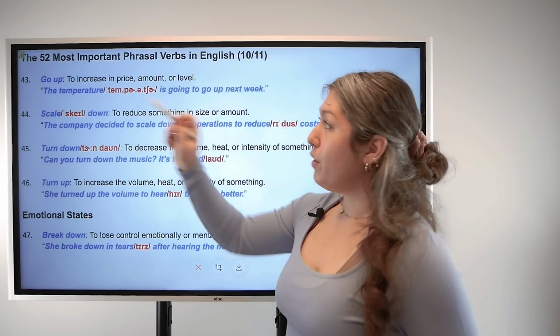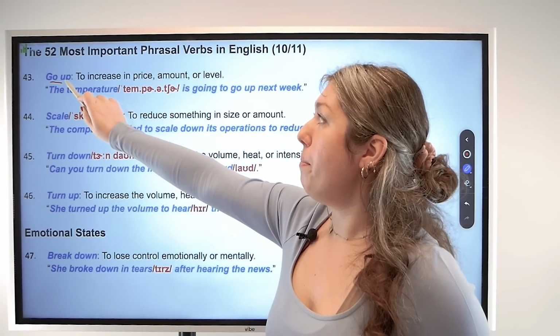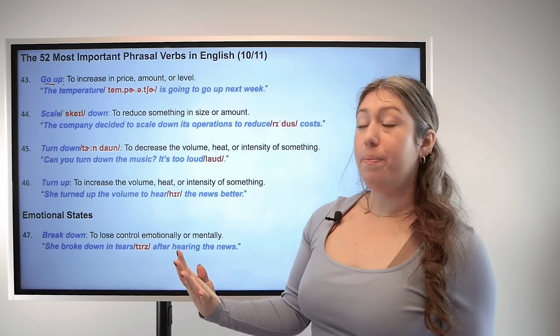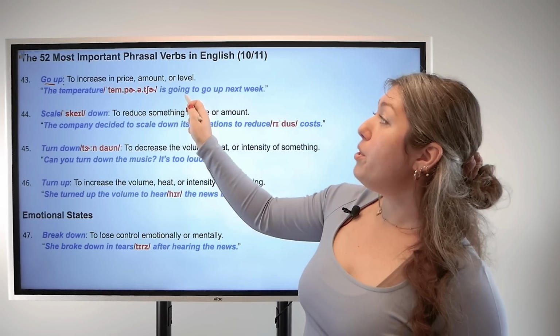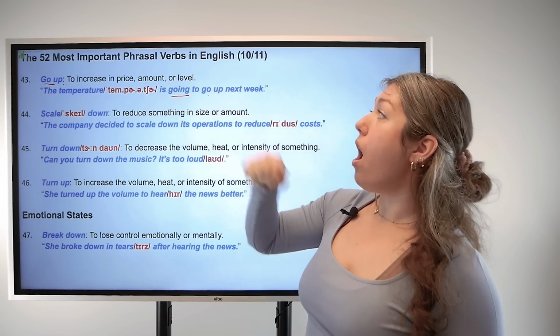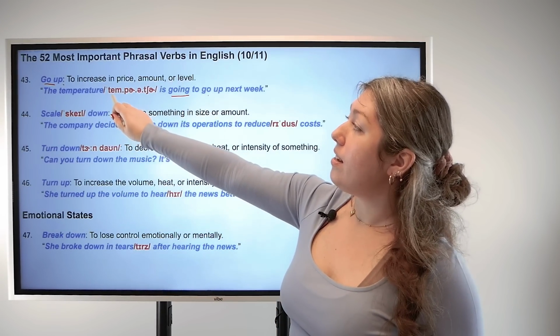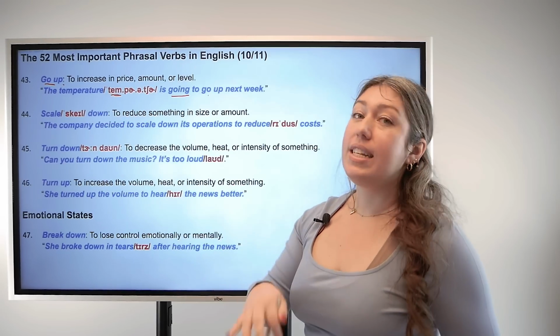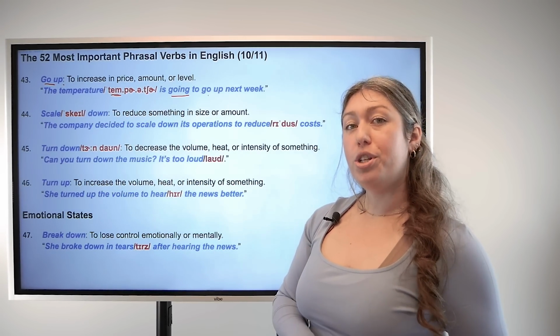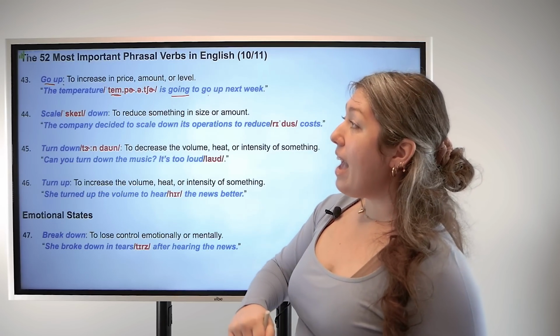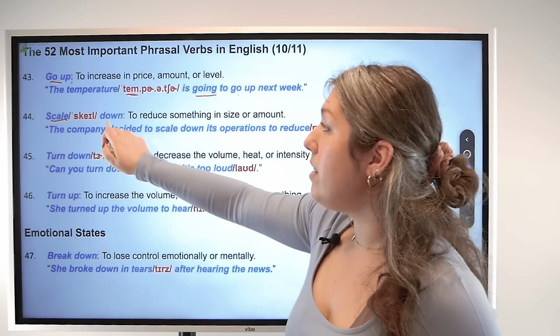Let's look at 43. Go up. Base verb go, particle up. This means to increase in price, amount, or level. For example, the temperature is going to go up next week. And let's look at pronunciation. Temperature has emphasis on the first syllable. Temperature, temperature. Good.